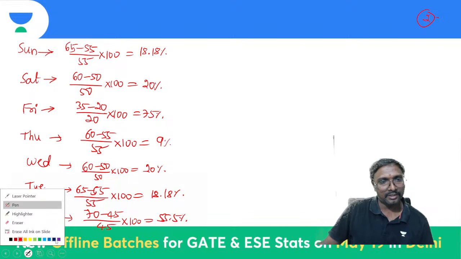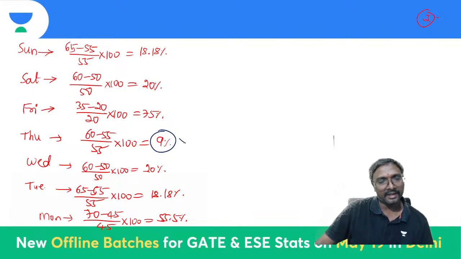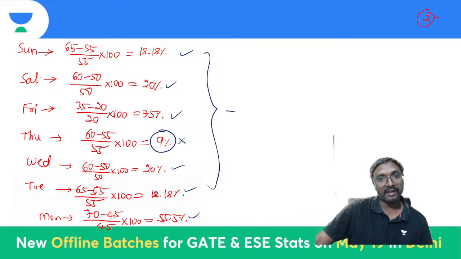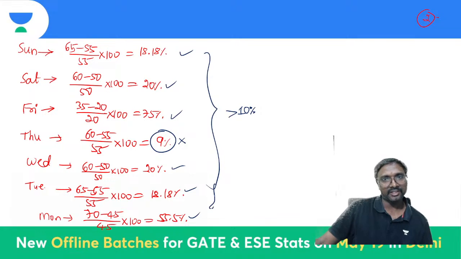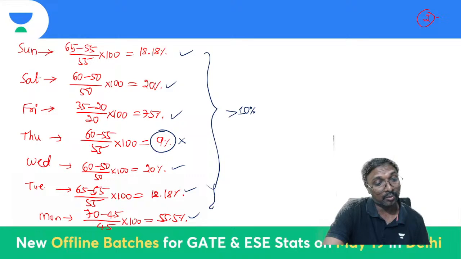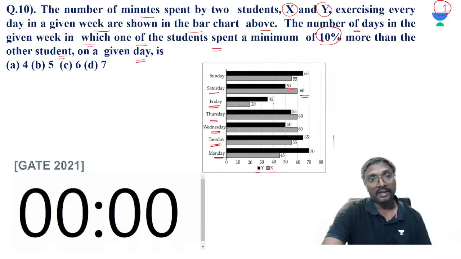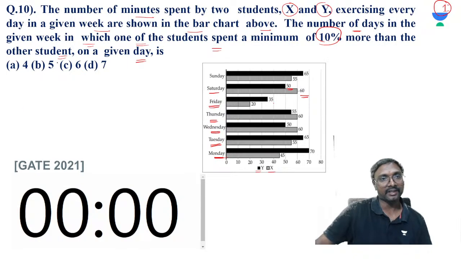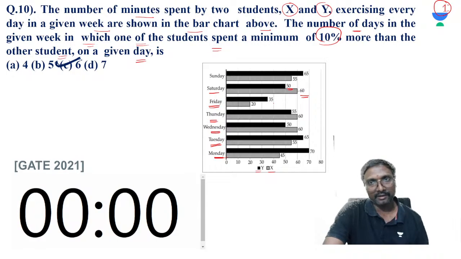So which one is the answer, everyone? Except this 9 percent, remaining all are greater than 10 only. So remaining all are greater than 10% change, or not? One student is spending 10% more time than the other in how many days? In 6 days at least. So which option is correct now? Option C will be the correct answer, if you observe. So I'll move on to the next question, all of you.